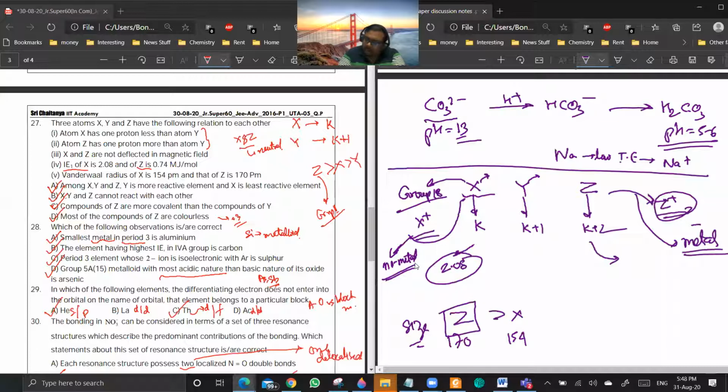So based on this, Z has to be a metal and X has to be a non-metal. So most probably it is an inert gas compound, which is not very clear because nothing is given about this. Now they are not deflected in the magnetic field, which means they are talking about paramagnetism and diamagnetism. So this is dia, this is also dia, so this has to be paramagnetic. If it is group 18, then it has to be group 1 and this has to be group 2, because only this type of transition will take place. Are you getting my point?